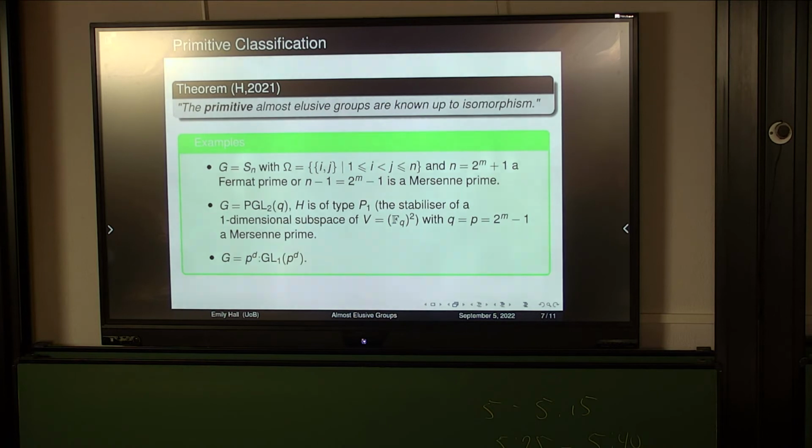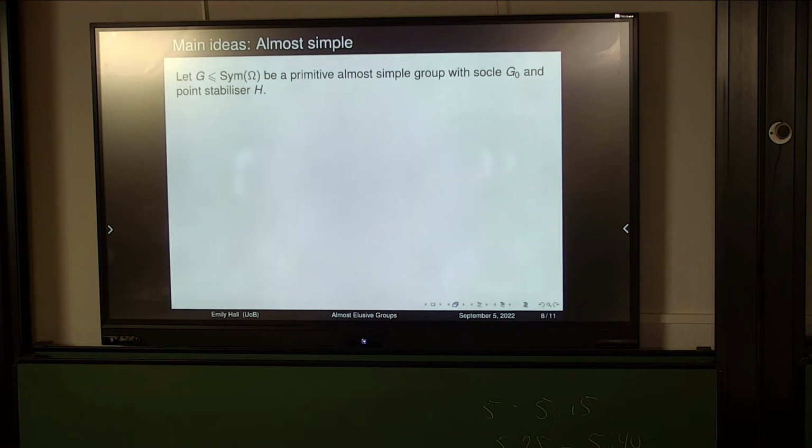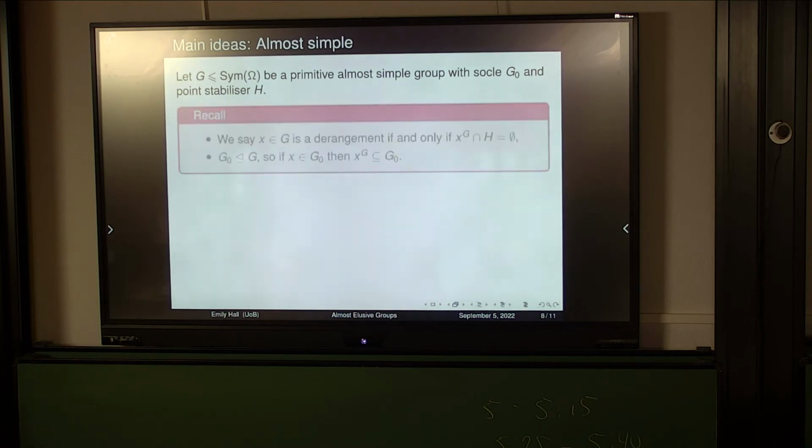Okay, so the remainder of my talk is just going to be some explanation as to the techniques that we used in order to get this classification. So firstly, we'll look at the almost simple groups. So assume it's a primitive almost simple group with socle G0, so this is this non-abelian finite simple group, and point stabilizer H. Then there are two facts that we use for some form of reduction.